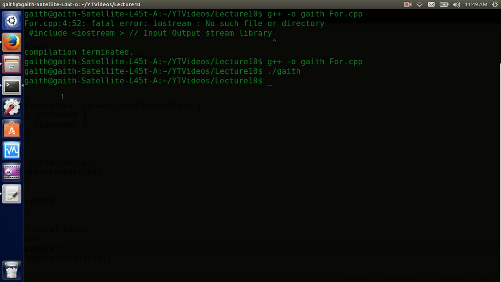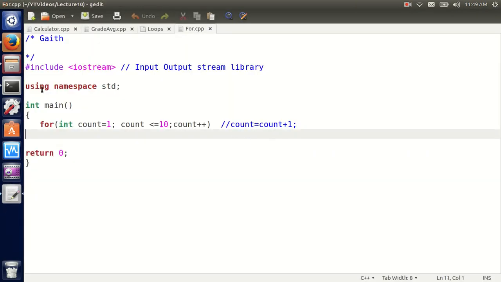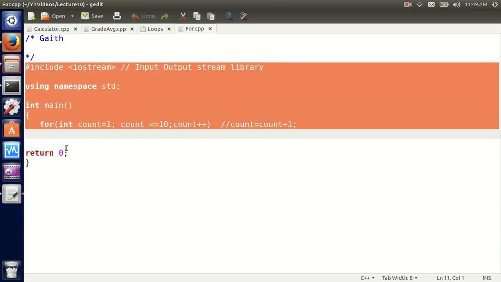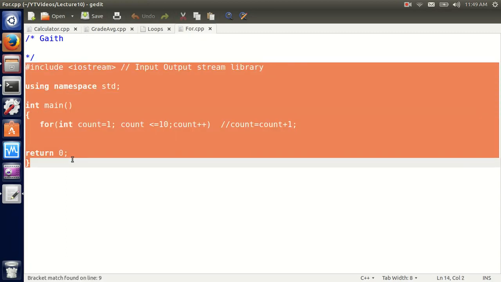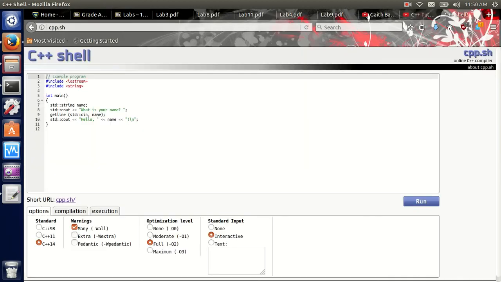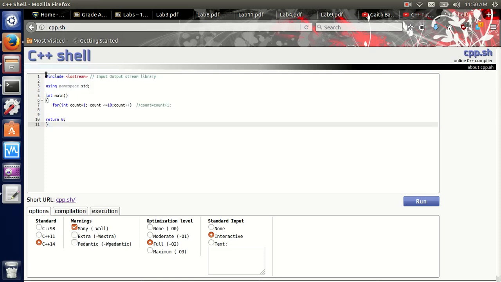Let's go back to the program with gedit. Now I'm gonna copy this and run it on the online compiler, since maybe the Unix Linux confuses you guys. Paste it here, and here we didn't output anything. What do we want to output?